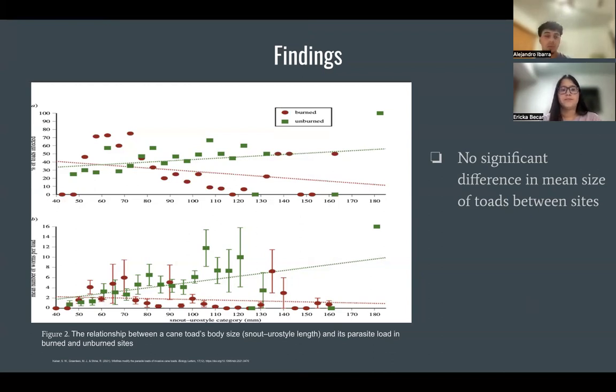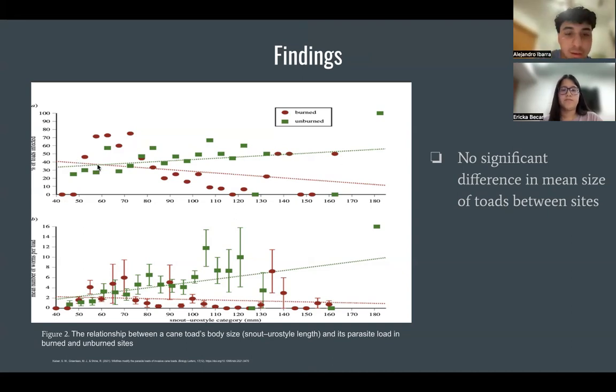In graph A, we can see that the x-axis shows the snout-urostyle category in millimeters, which represents toad body size, and the y-axis represents the percent of toads infected. Here for smaller toads, we can see that there is little variability in the percentage of toads infected for small toads in burned sites and unburned sites.